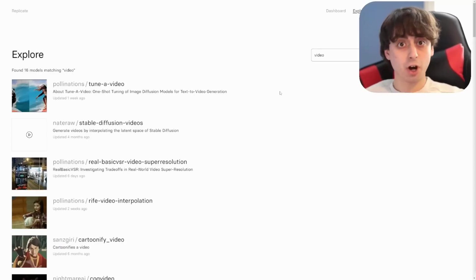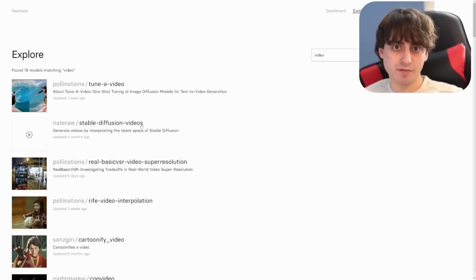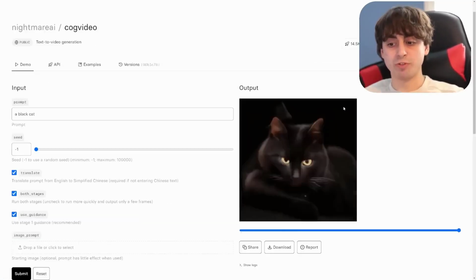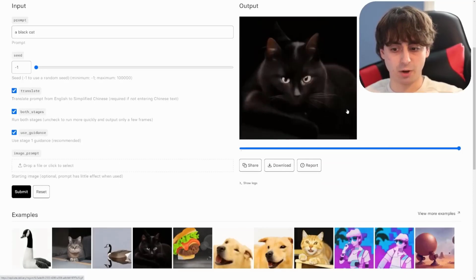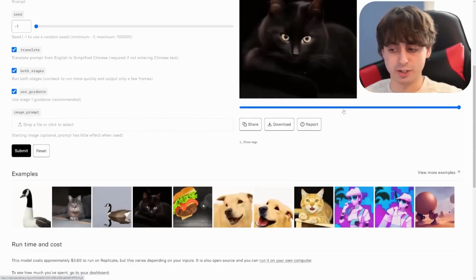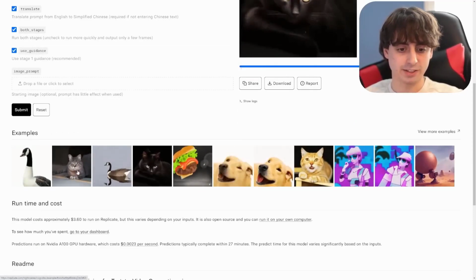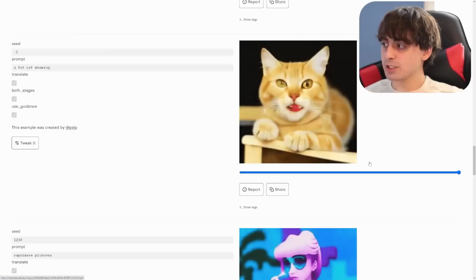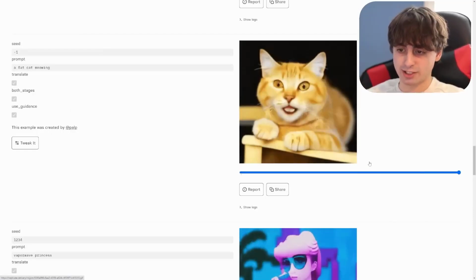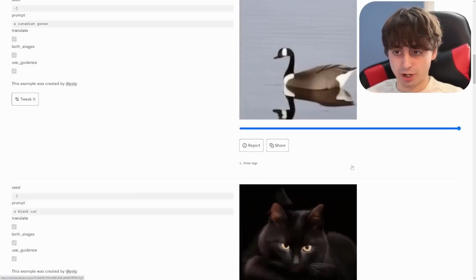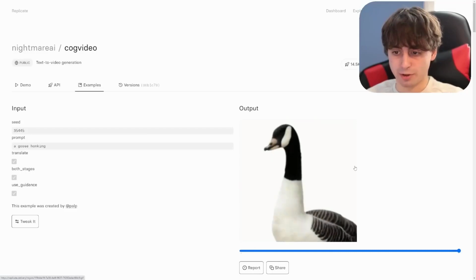The best we could really offer in the video space would be stuff like generating Stable Diffusion videos by interpolating different Stable Diffusion images, or actual video generators like Cog Video that aren't really particularly great. This is sort of like text-to-video, but it's super primitive, and it takes forever to generate. You can see it's like baby steps towards text-to-video, but it's just not really all there yet. But if you guys do want to try this out, I will link it down below. This is known as Cog Video.